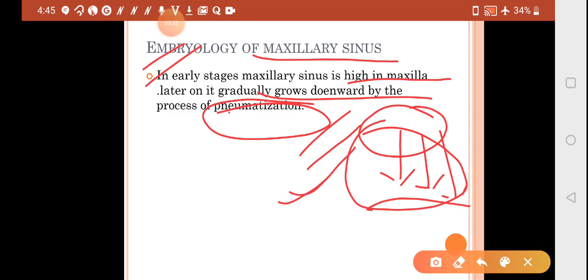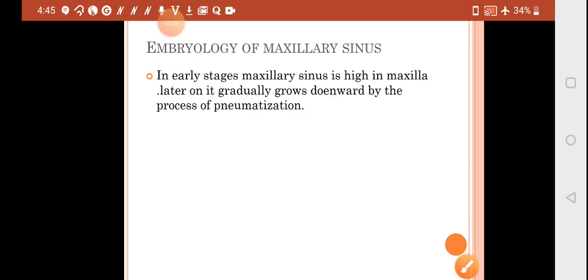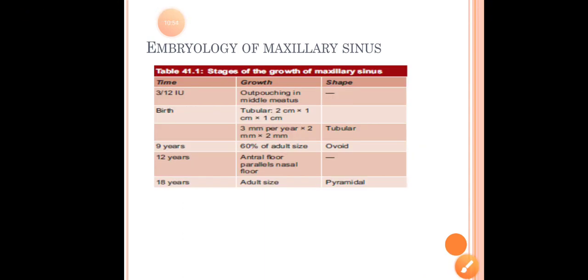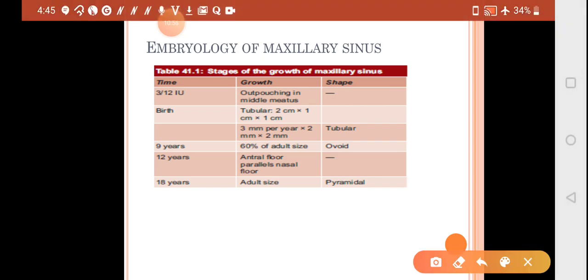And even in adults, the apex of the maxillary posterior teeth is going to extend. If it is a sinus like this, and this is your posterior teeth, the apex is going to extend even sometimes into the floor of your maxillary sinus or sinus cavity. So this can happen. And a question is usually asked on the shape of the maxillary sinus.